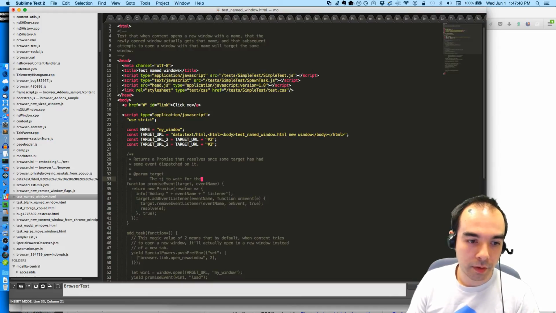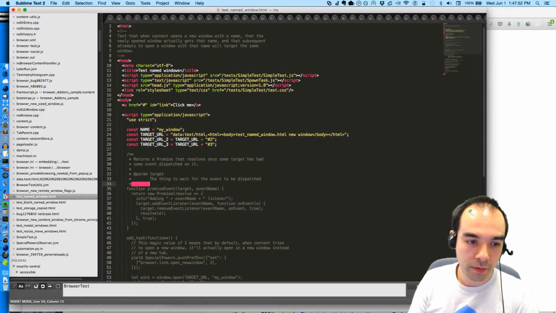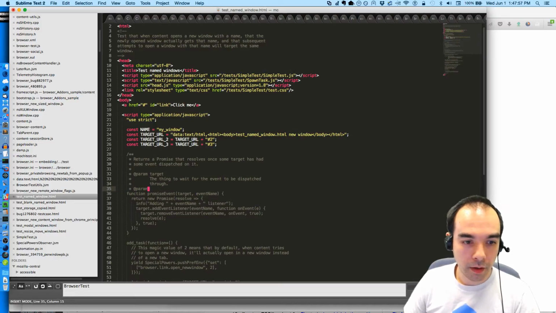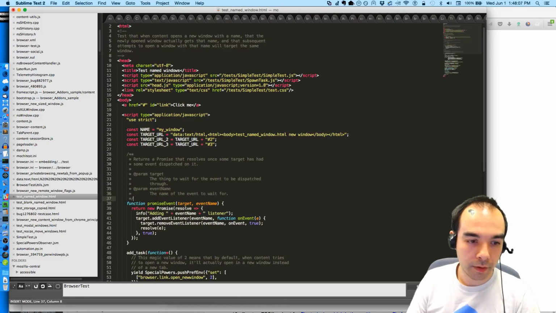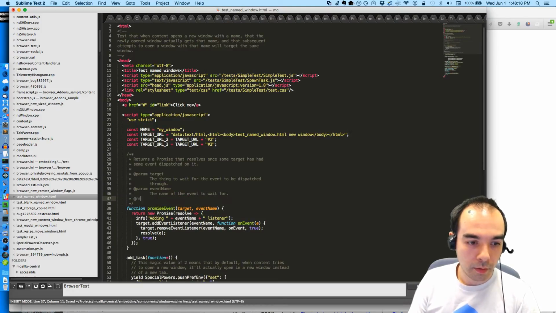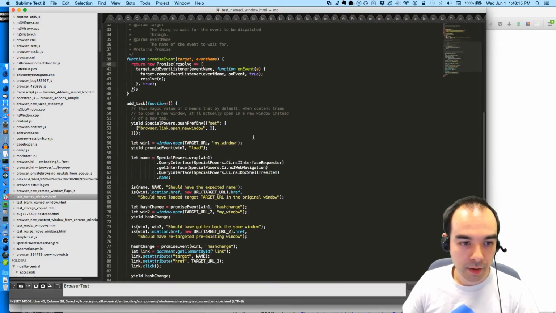The thing to wait for the event to fire on to be dispatched through. Event name. The name of the event to wait for. Returns promise. Get rid of that debug string.